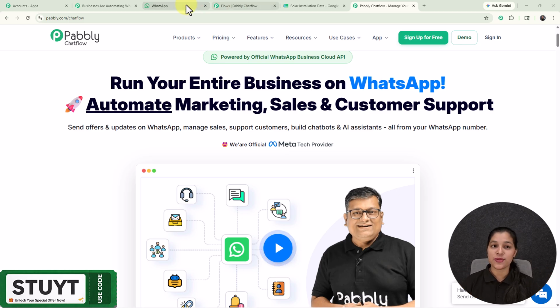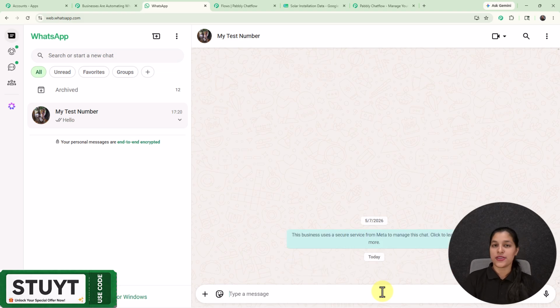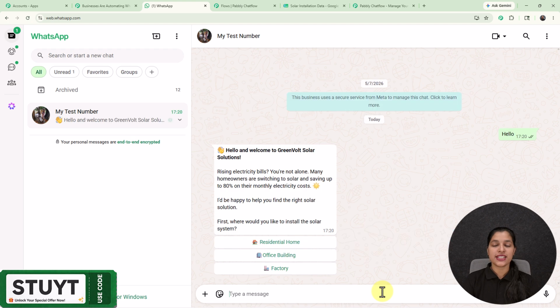So for that, let's move on towards my WhatsApp, where I'm going to send a message to my business number, which is saved here as my test number. So here I'm going to enter this message, that is hello, and this message is going to initiate my WhatsApp chatbot or my automation which I have built using Pabbly.